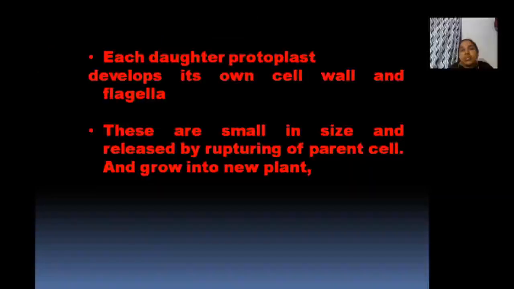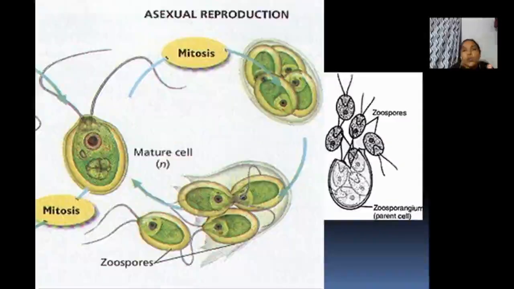Each protoplast produces its own cell wall and flagella. Now these are small in size, and they are released by rupturing. So up to 16 small Chlamydomonas-like cells are present inside. By rupturing the cell wall, they are released and germinate into new Chlamydomonas.